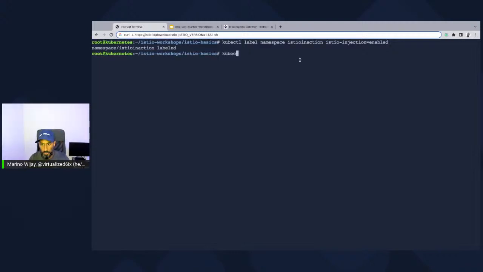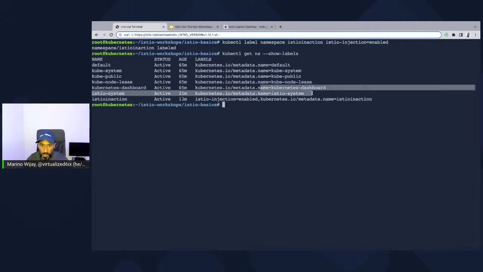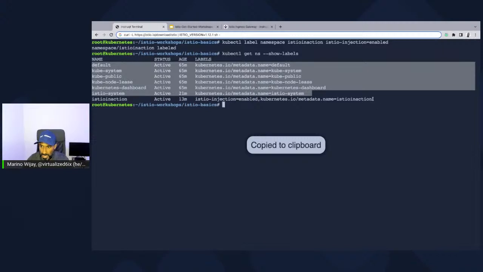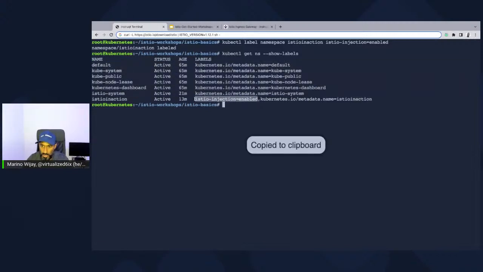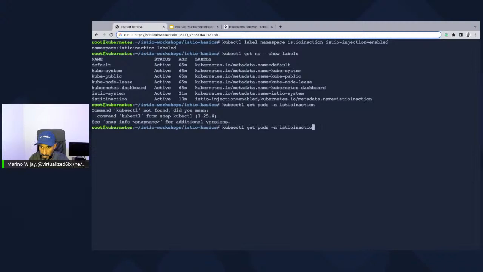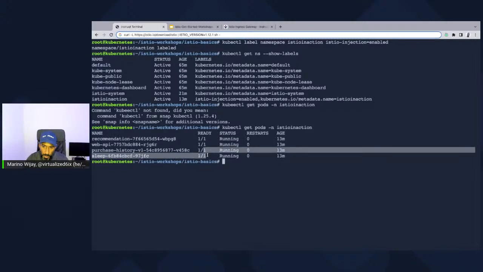So when I do this, if I do a kubectl get ns --show-labels, notice how all these other namespaces don't have this specific istio-injection=enabled label. This now means that any new object deployed into the namespace will get a sidecar. But if we do a kubectl get pods -n istio-in-action, notice that we're still sitting at 1/1 inside of the namespace here. That means that we haven't injected the sidecar.